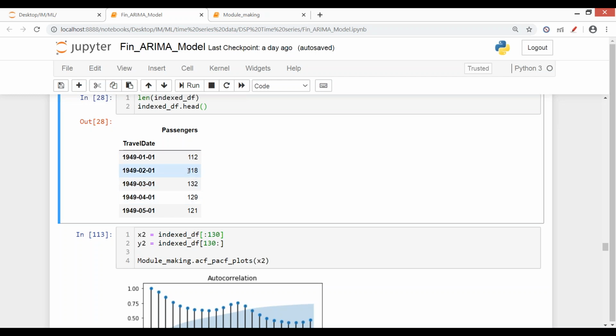So, 118 is dependent on 112. As I told you, past values play significant role in order to make prediction for the next day. इसको predict करने के लिए this value is very important. 132 को predict करने के लिए this value is important. 129 के लिए this is important. Even all these are also important. So there is a specific pattern कि all these values are dependent on the past values. Moreover, not just this thing here, this value is related to this. Past कैसे पता चलेगा? Date होगी तभी तो पता चलेगा ना.